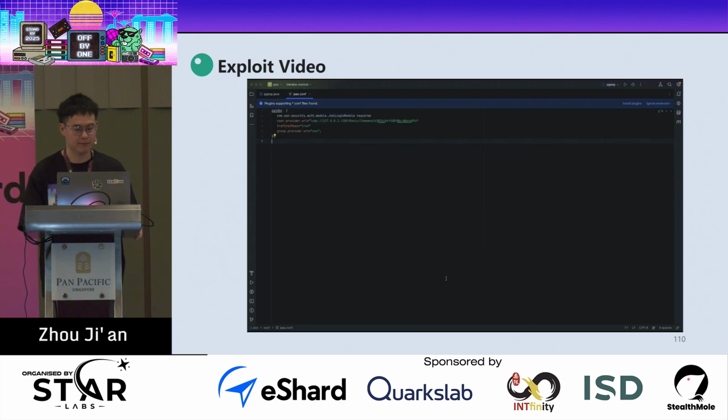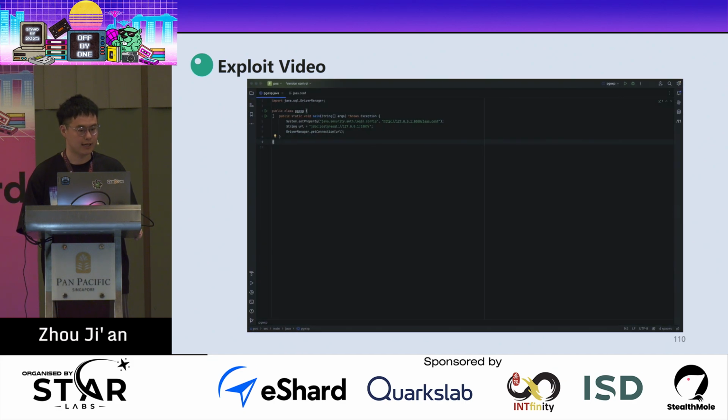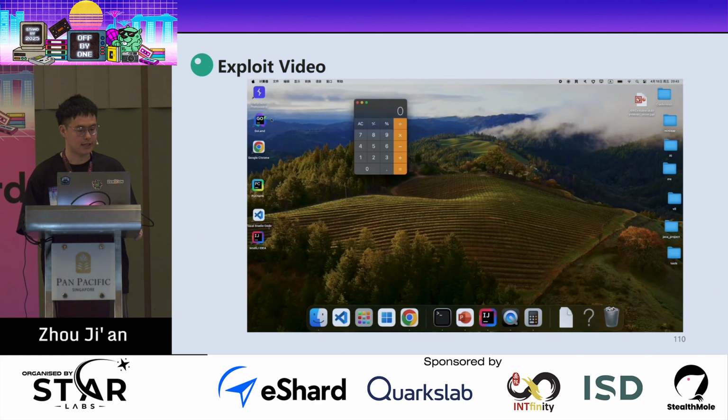And here, this is a demo. So first, this is a configuration file, and this is the Java code. And we start an evil PG server, we start an evil HTTP server, and we start the evil JNDI server. And when we run the code, you can see that we get RCE here.